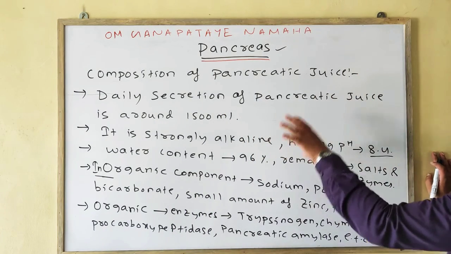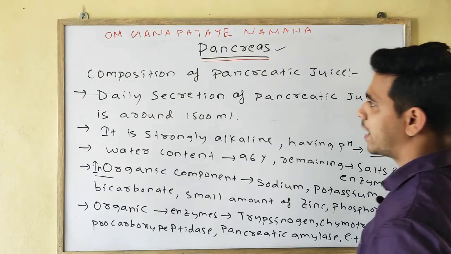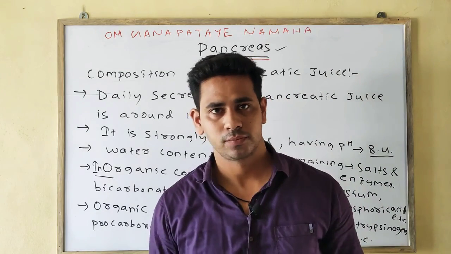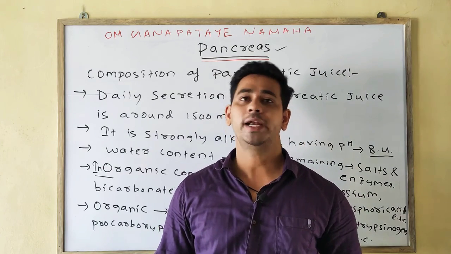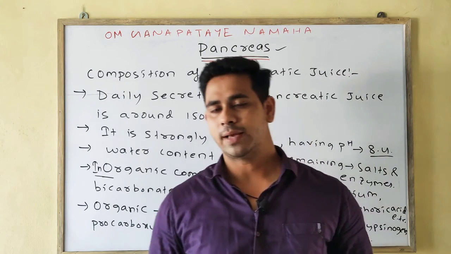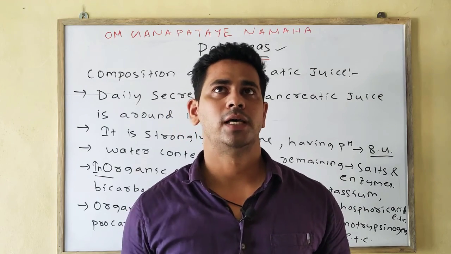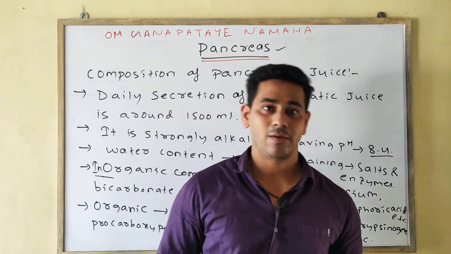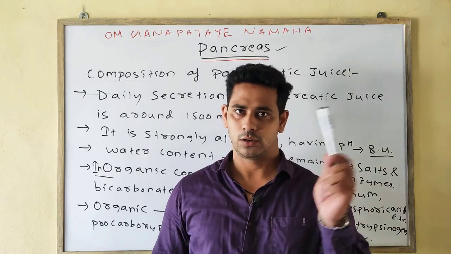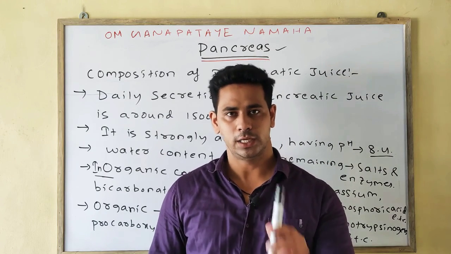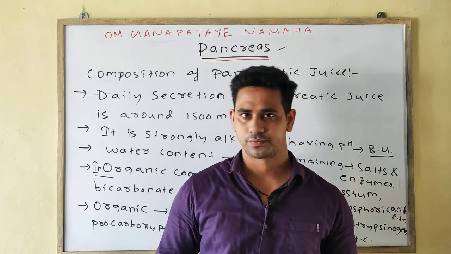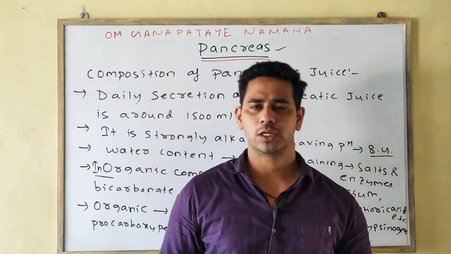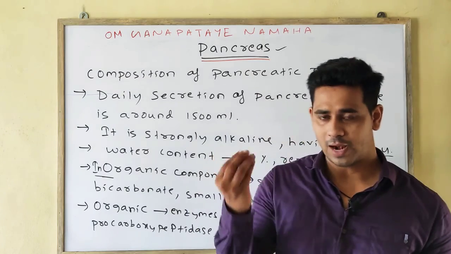The endocrine part is also known as the islets of Langerhans. The islets of Langerhans consist of three types of cells: alpha cell, beta cell, and delta cell. Alpha cell secretes glucagon, beta cell secretes insulin, and the delta cell secretes somatostatin.